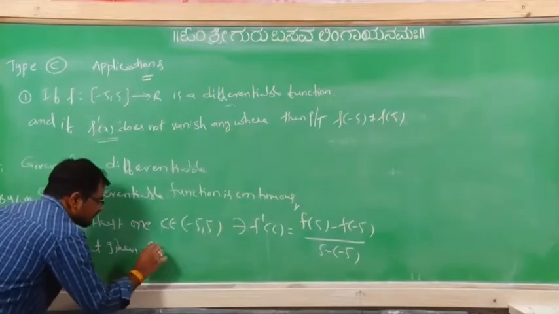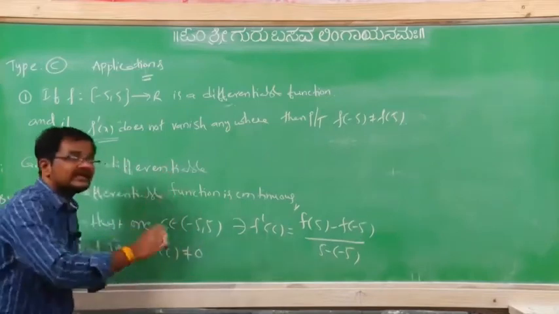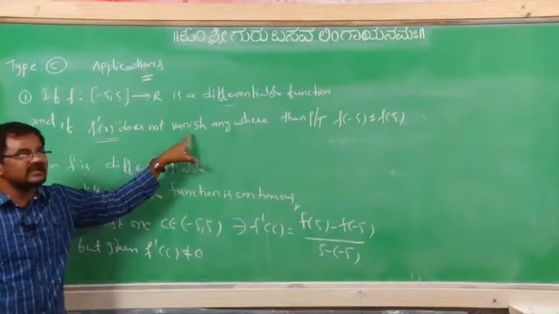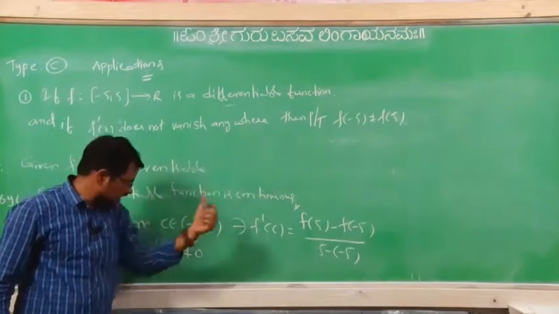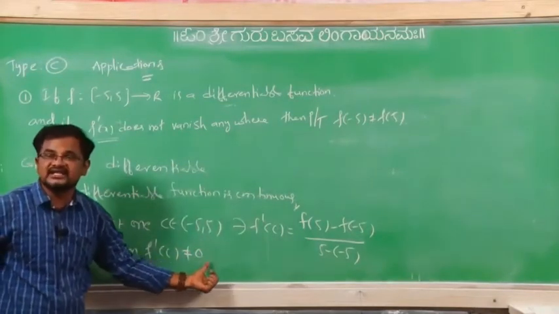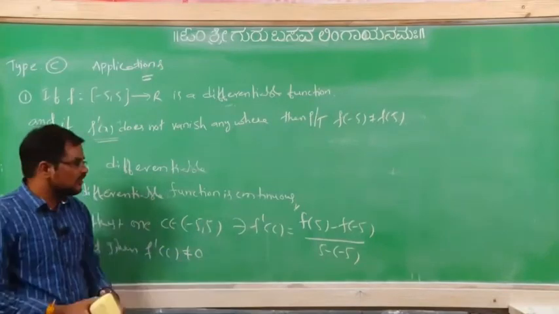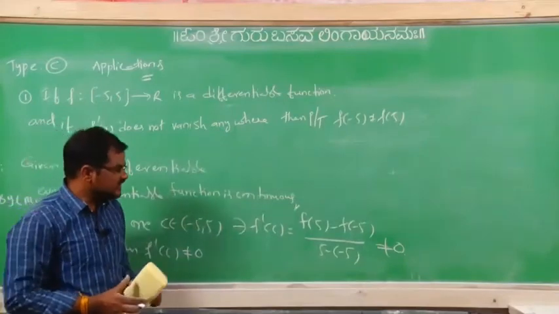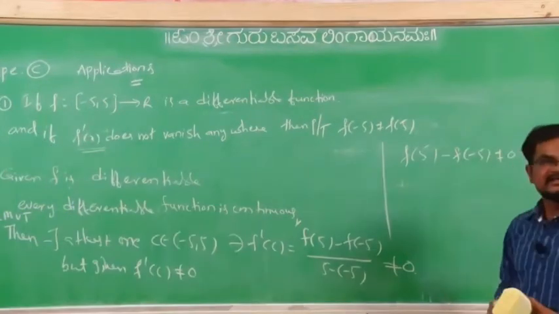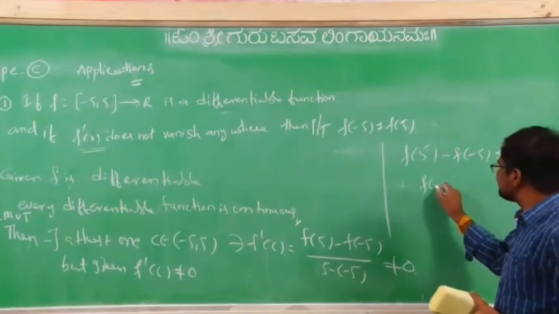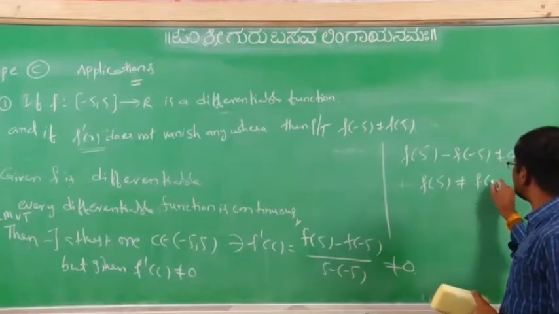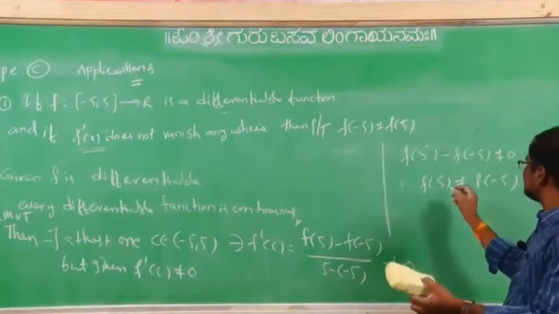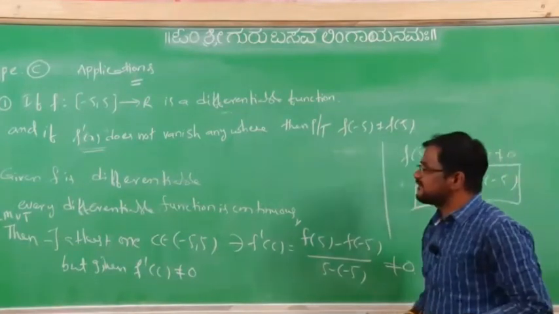It is given that f' does not vanish anywhere. Means at this point also f'(x) is not equal to 0, so it is not equal to 0. Now that implies f(5) is not equal to f(-5). Understood or not?